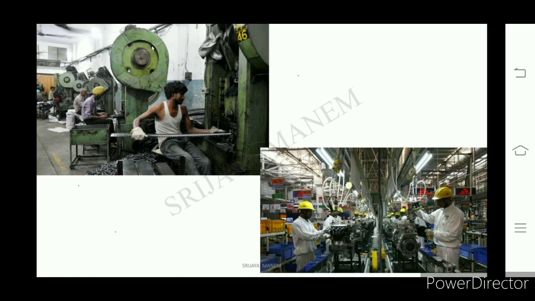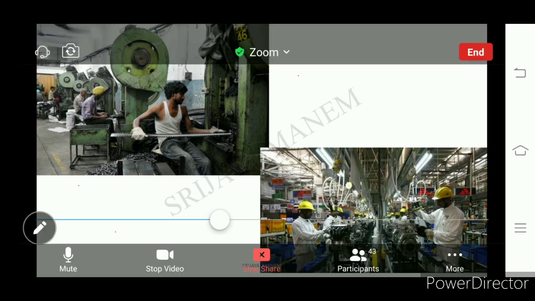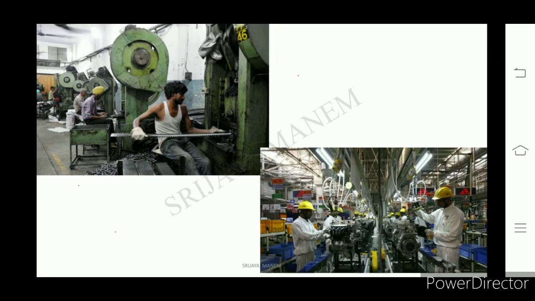Earlier, where agriculture was very important, that sector's importance reduced due to the changing scenario in the course of time, so the industrial sector became very important. Many people adapted to join factories and industries instead. So employment opportunities in industries increased, so people left the agriculture sector and joined industries.